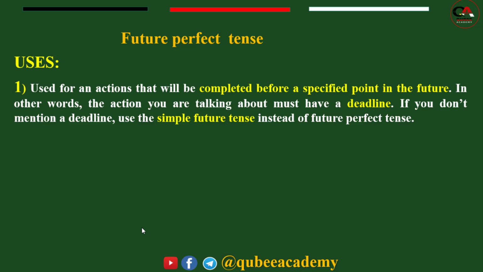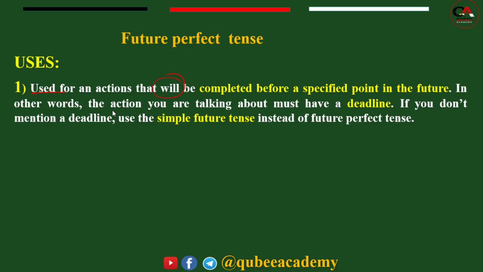The first use of future perfect is to indicate an action that will be completed before a specific point in the future. So the first use of future perfect is for an action that will be completed before a specific point in the future.